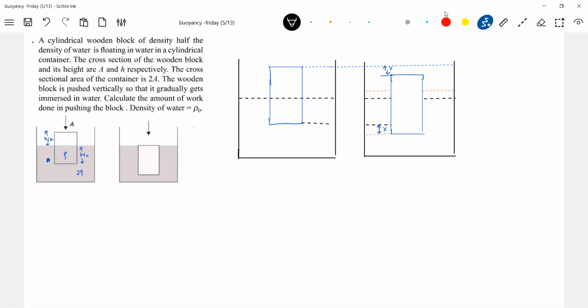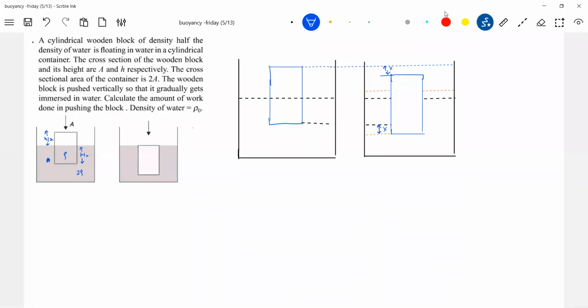Okay, let's get into how much the level of water should increase. This is my question. Look, the cross section of the container is twice that of the cylinder. So how much is the further increase in volume? AX.